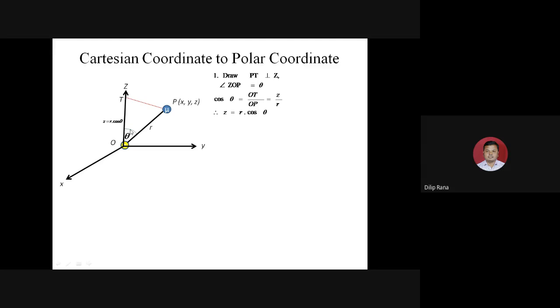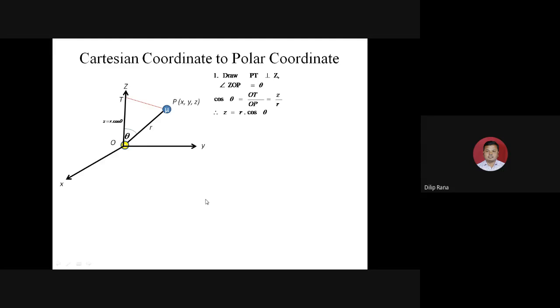The cosine of this angle is adjacent upon hypotenuse, so OT by OP, z by r. If we rearrange it, z equals r cos theta. It is very simple. Now, how did we determine it? First, we consider the angle the particle makes with the nucleus, and then we determine it. If we determine it for z, similarly we can determine it for x and for y.